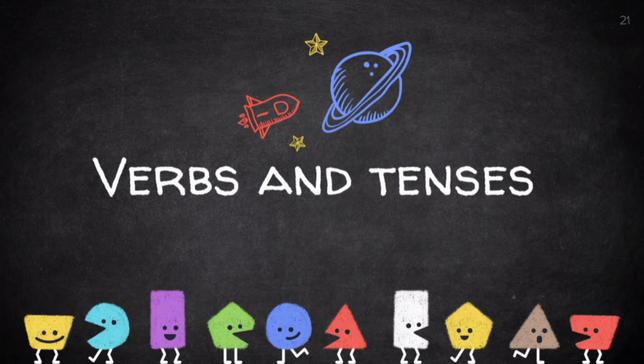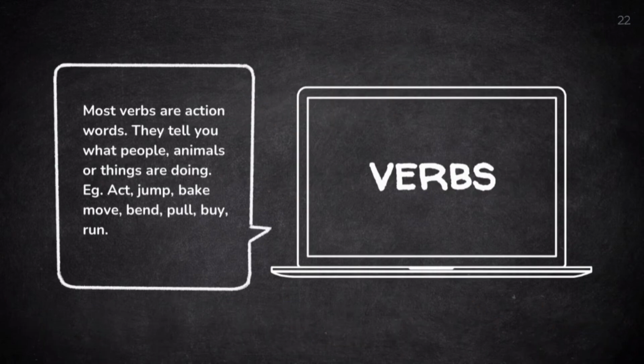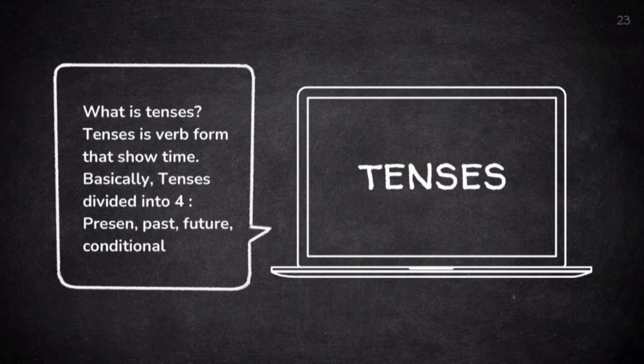Next is verbs and tenses. Verbs. Most verbs are action words. They tell you what people, animals, or things are doing. For example, act, jump, beg, move, bend, pull, buy, run, and many more. Tenses. What are tenses? Tenses are verb forms that show time. Basically, tenses are divided into four: present, past, future, and conditional.